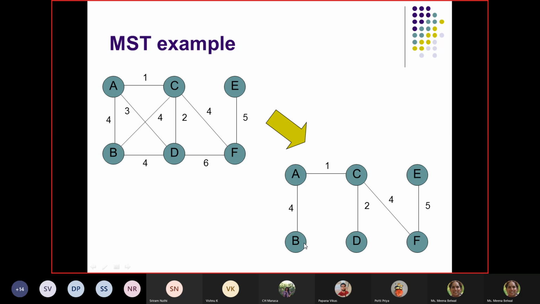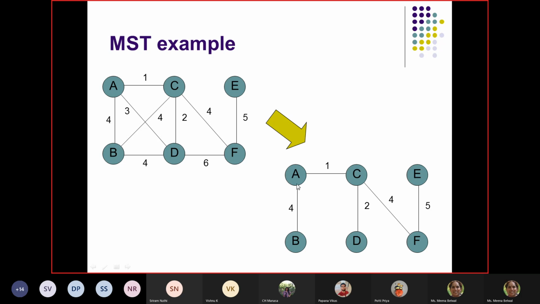We did not select this 4 or this 3, because if I add this 1, 2 and then also add AD, I get a cycle. A tree does not contain a cycle, and there is only one path from one node to another. So we have not added this 3.